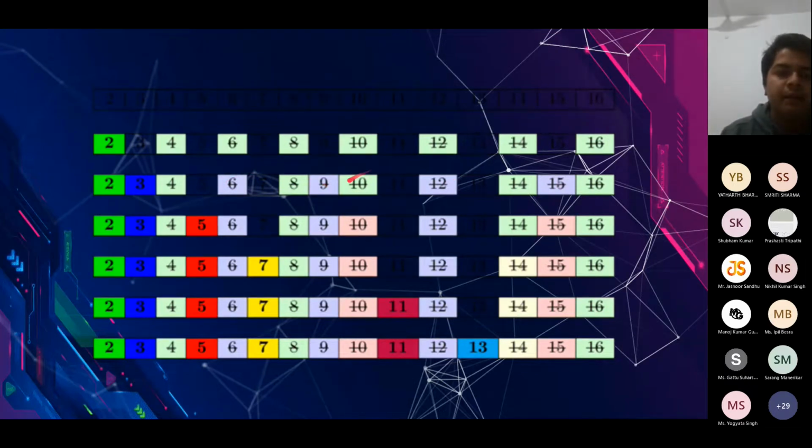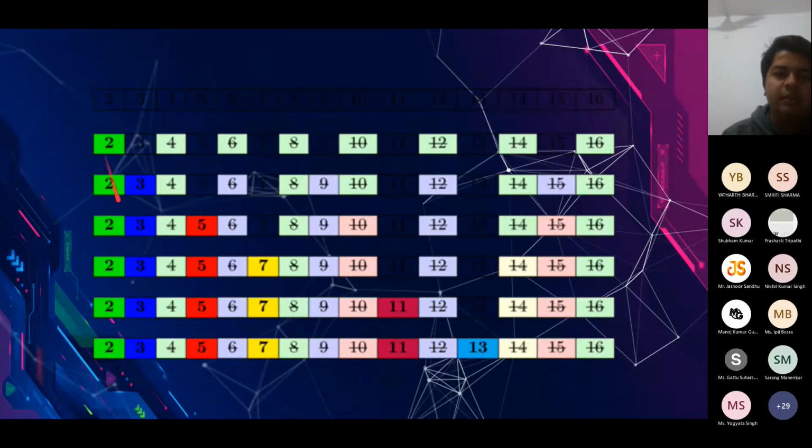Then we go on 4. We check whether 4 is prime or not. No, 4 is not prime, it's composite. So we are not going to do this exercise for 4. And why not? Because we know that there is a prime number smaller than 4 which divides 4. So it must have marked all the multiples of 4 also as composite. 2 marked 4 as composite, so it would have marked 8 also, and 12 also. Therefore, we are not going to do this exercise for composite numbers.